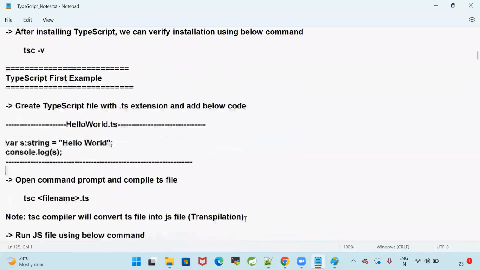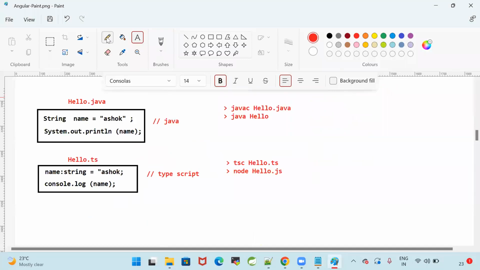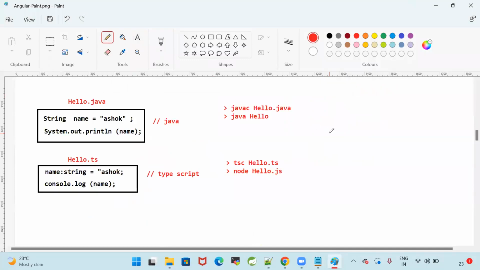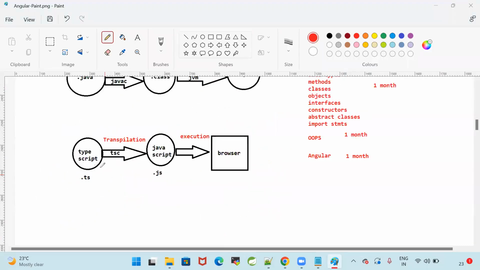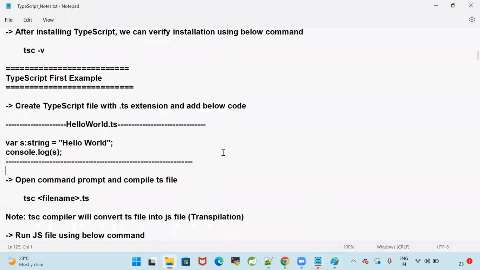Before going to do that, are you clear with the first example using TypeScript? Creating a TypeScript file, compiling the TypeScript file by using the TypeScript compiler. The TypeScript file is converted to a JavaScript file. That JavaScript file we executed by using the node command. Okay, next one.